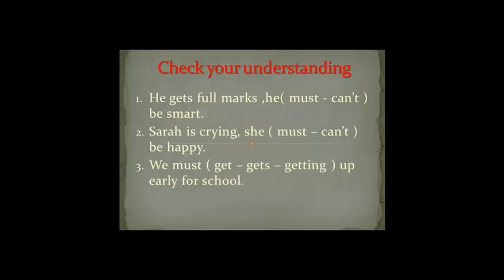She must or can't be happy? She can't be happy. That's right, because she is crying. Three: we must get or getting up early for school. As we said before, we must use an infinitive after must or can't. So the right answer here is get.